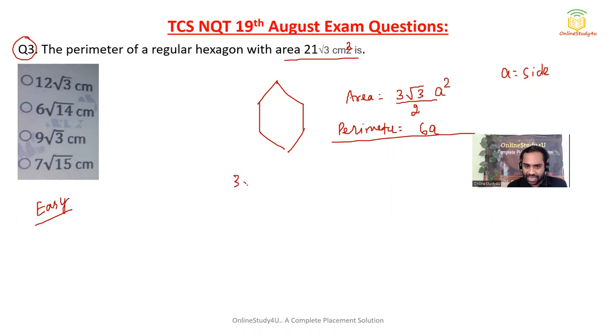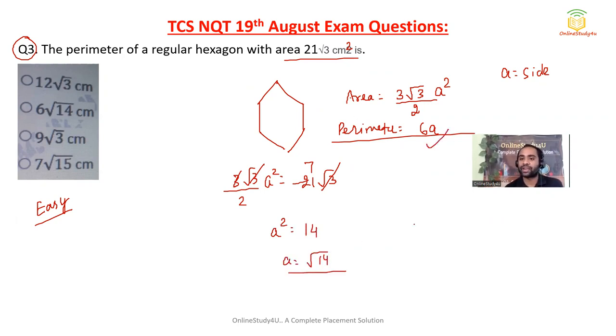So area is given, area is what, 3 root 3 divided by 2 a square. Area is nothing but 21 root 3. Root 3 and root 3 cancelled, and 3 7s are 21. That means a square will be 7 into 2, 14. A will be, my dear friends, square root of 14. They are asking to calculate perimeter, so 6a, 6 root 14.